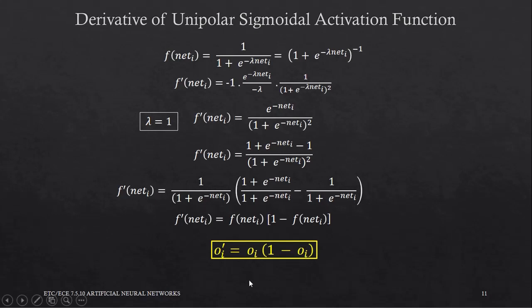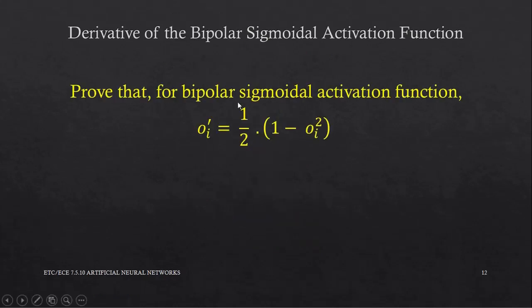Let us now consider the bipolar sigmoidal activation function. I would like to reframe the question here and throw it at you. Prove that for the bipolar sigmoidal activation function, OI dash equals half of 1 minus OI squared. Let us verify this proof and solve an example problem using the Delta Learning Rule in the live Google Meet.